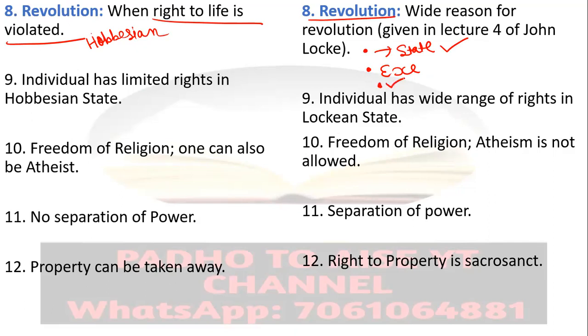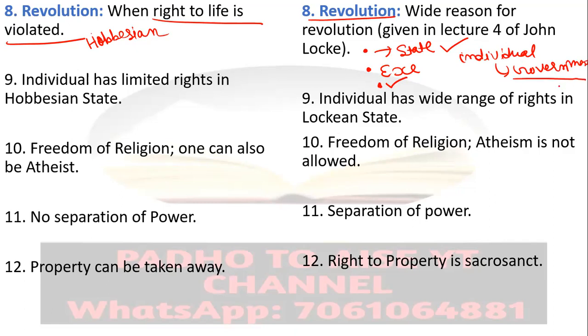And if the executive does not abide by the law of the constitution, then the individual could revolt against the state. And when I say state, they could revolt against the government, because the government is the representative of the state, and the state is an abstract idea.